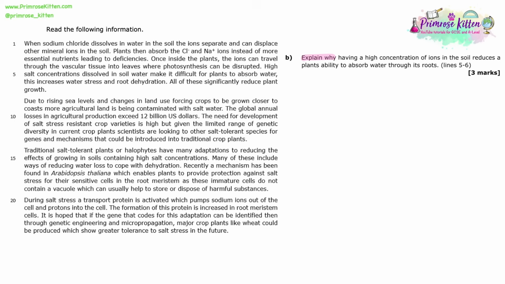Explain why having a high concentration of ions in the soil reduces a plant's ability to absorb water through its roots, lines 5 to 6. So it says salt concentrations dissolved in soil water make it, or high salt concentrations make it difficult for plants to absorb water. This increases water stress and root dehydration. So again, it's not told you anything necessarily extra or different in that statement in the comprehension. This is just being able to give reasons why having a high concentration of ions outside of the root cells in the soil around them might reduce or prevent them from being able to absorb water.